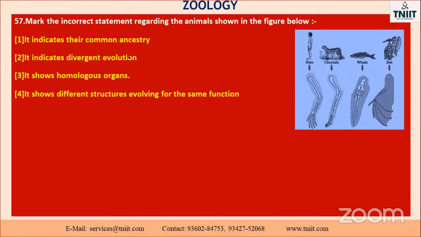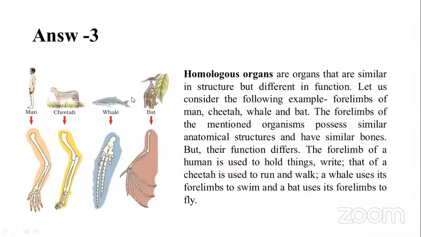It indicates divergent evolution. It shows the homologous organ. It shows different structures evolved from the same function. Which one is the correct answer here? It shows the homologous organ. See the option. These are all considered homologous organs. Homologous organs are similar in structure but different in function.